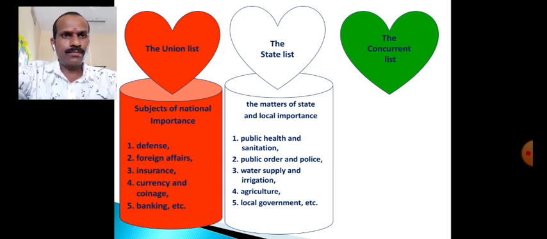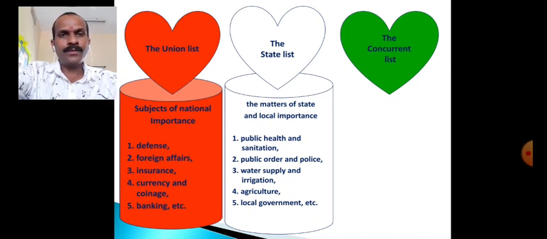We can take the example here, public health and sanitation. That is a subject of interest to local people, of importance to the local area. Therefore the state government can make policies, laws and schemes regarding this.